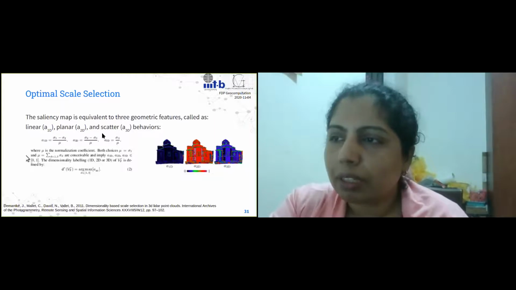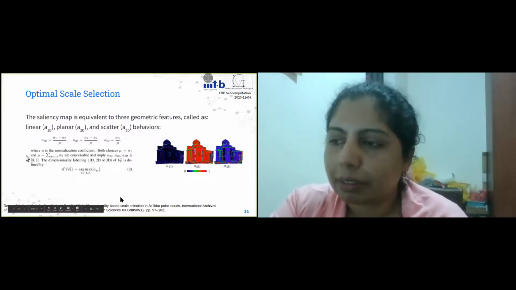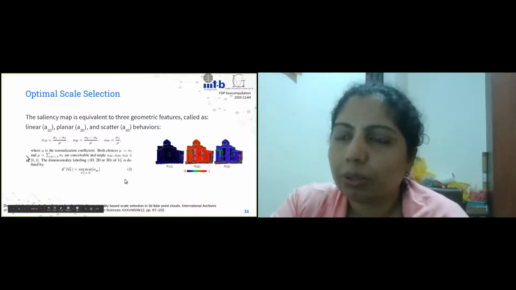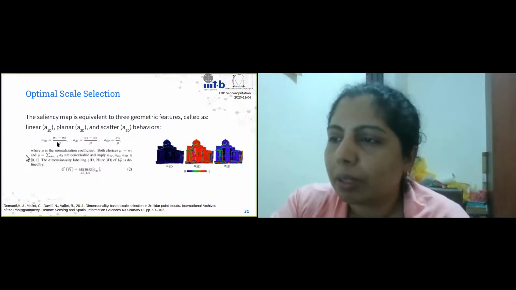Now the next application was optimal scale selection. In this, what the original paper that had proposed using eigenvalues for that said was, you can again find the same characteristics like the saliency values that we have. Here it's again computed the same way. The only difference is those factors are missing, but that really doesn't matter as much.